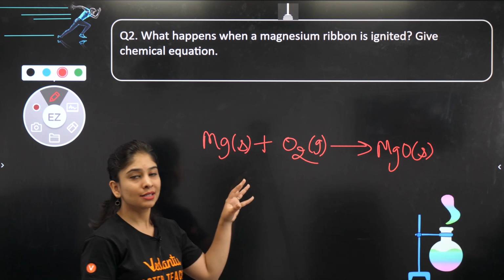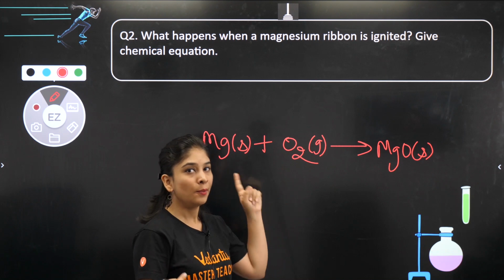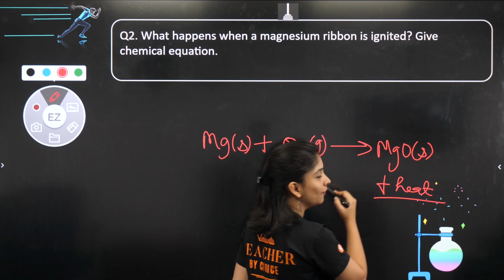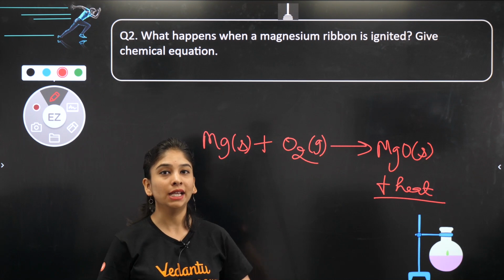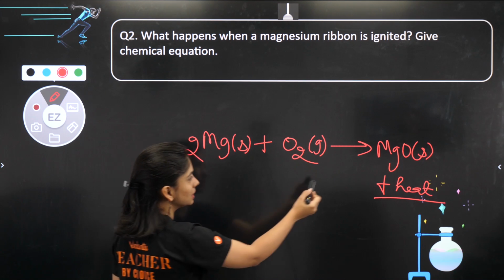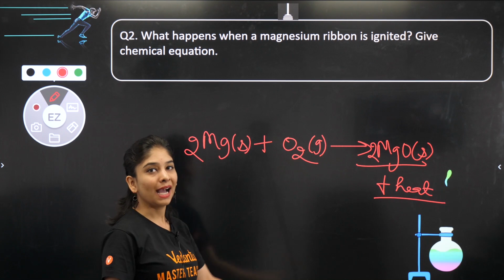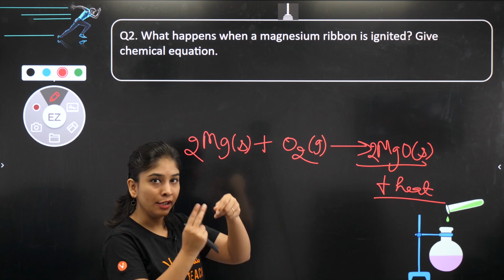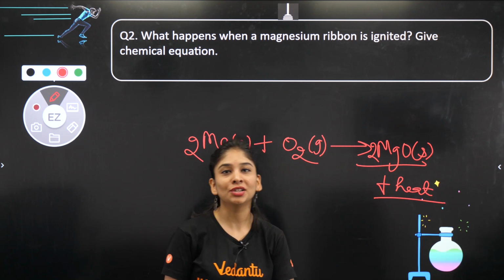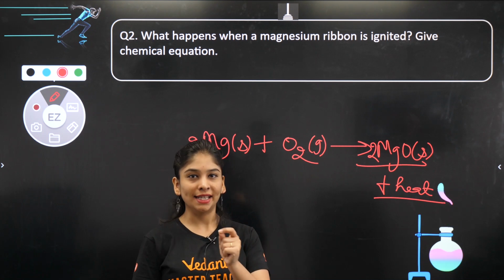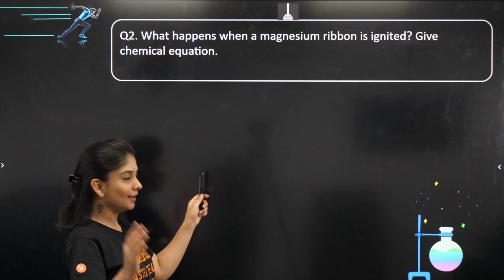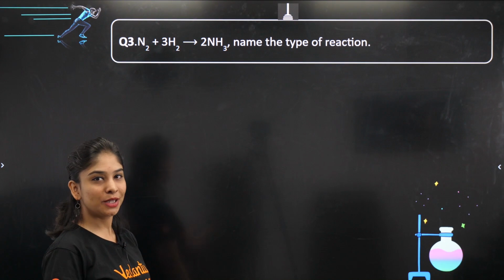During this process, a white dazzling light is produced, because whenever you do combustion, energy is released, and sometimes you can observe light also. This time we observe that very bright white light. Fine. So this is about that. You can balance the reaction as easy as it is. है ना? तो magnesium oxide white color powder starts falling when you take a magnesium ribbon and start burning it, which is this only. Right बच्चा लोग, easy question. This is an activity also in NCERT if you remember, है ना? तो ये तो done. And what ma'am used to say? Funda clear है. Let's move ahead with one more question.